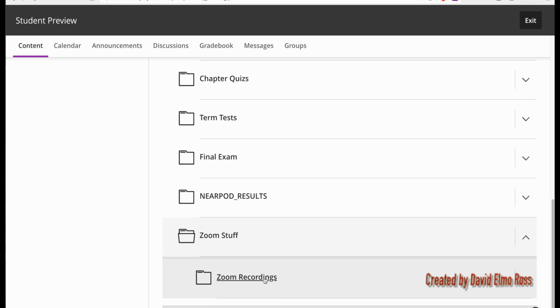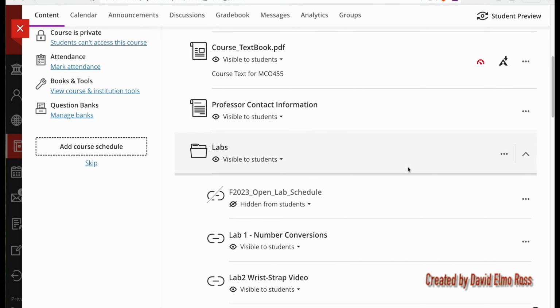So the next thing we want to do is take a look at the lab section. What we're looking at here is MCO455 AA lab section. And as I said before, it's identical to the theory section, except after professor contact information, it starts with labs. And the first thing under labs you're going to see is the open lab schedule.